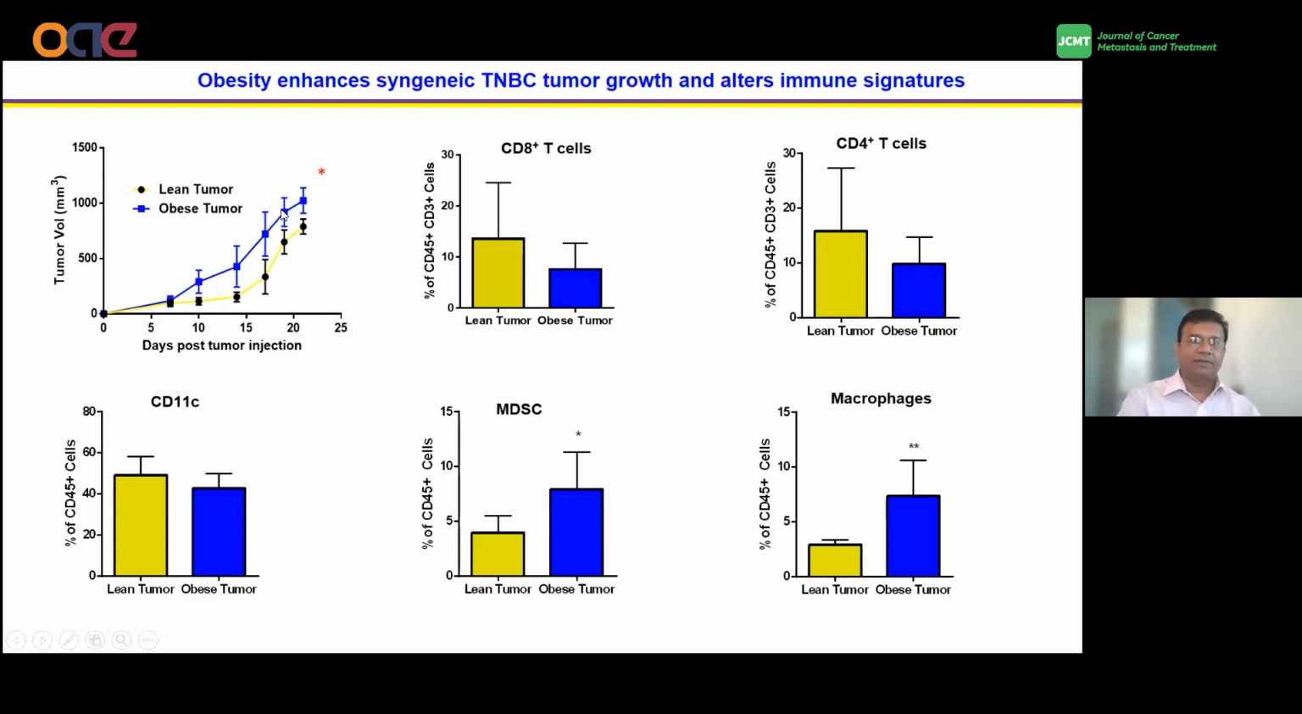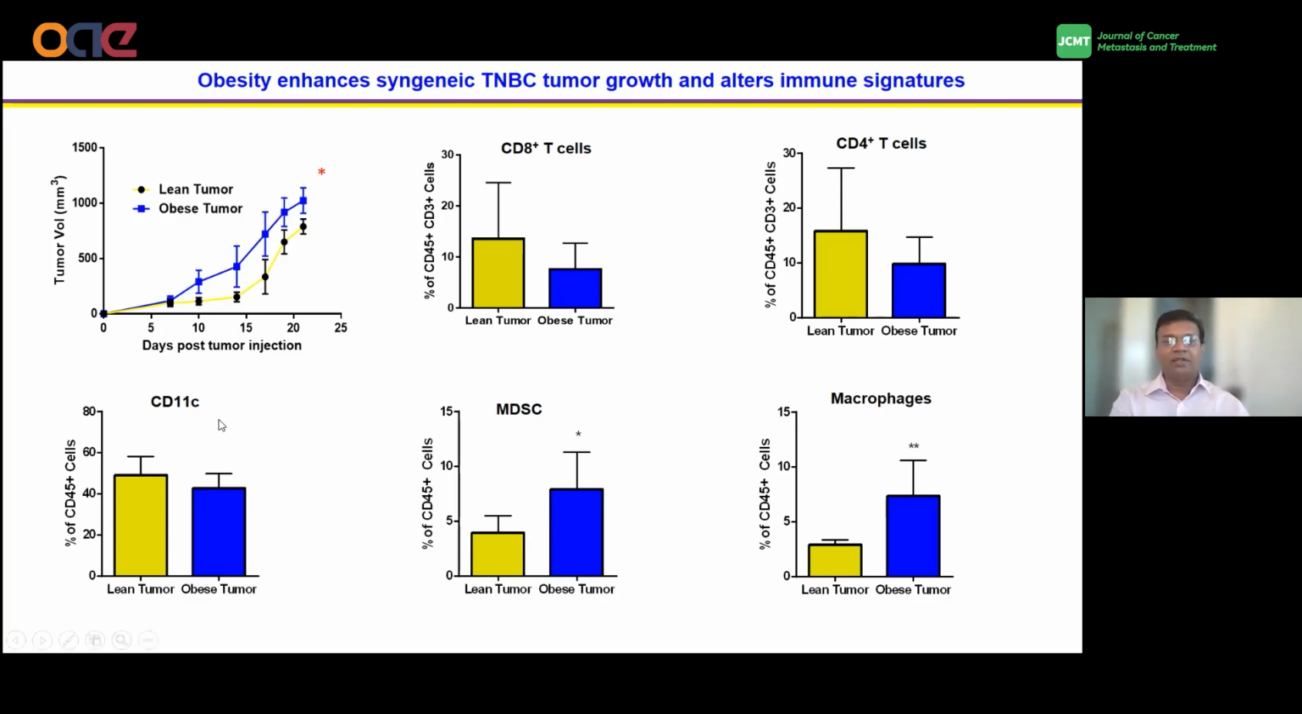That has an increase in the tumor volume. And then after that, we digest the tumor, get the single cell suspension, and did the flow cytometry analysis for the immune cells. And you can see there is a trend of decrease of CD8 and CD4. However, due to the lower number of N, we didn't see significance in our experiment.